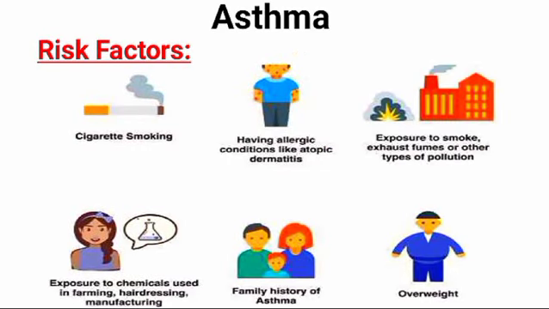Now let's talk about the risk factors of asthma. A number of factors are thought to increase the chances of developing asthma. They include having a blood relative with asthma, such as parents or siblings; having another allergic condition such as atopic dermatitis, which causes red, itchy skin, or hay fever, which causes a runny nose, congestion, and itchy eyes; being overweight; being a smoker; exposure to secondhand smoke; exposure to fumes or other types of pollution; and exposure to occupational triggers such as chemicals used in farming, hairdressing, and manufacturing.